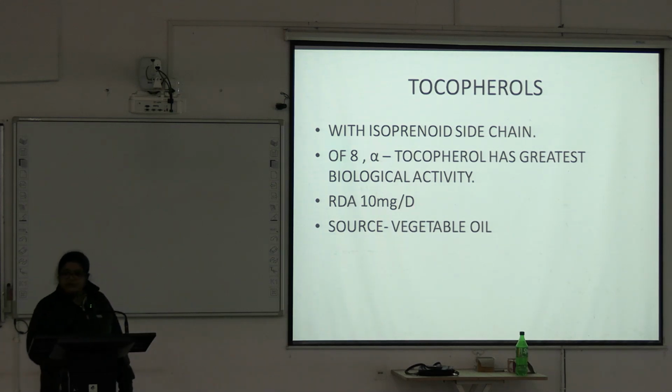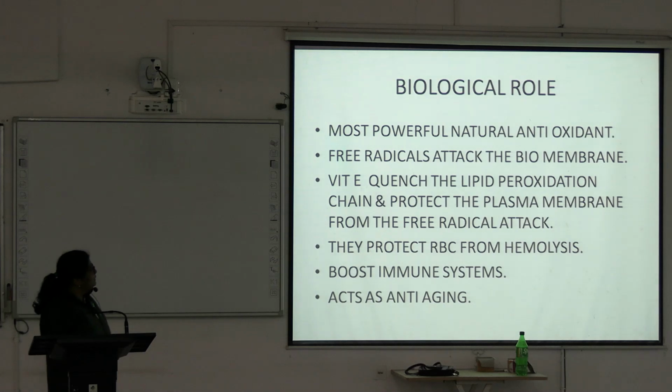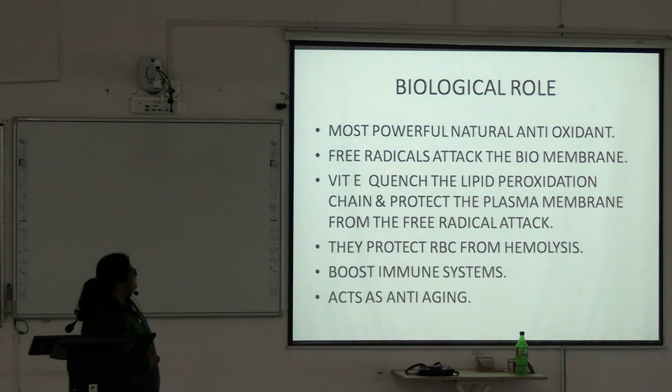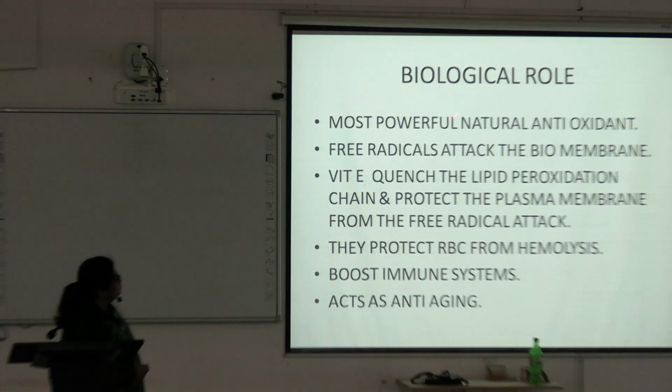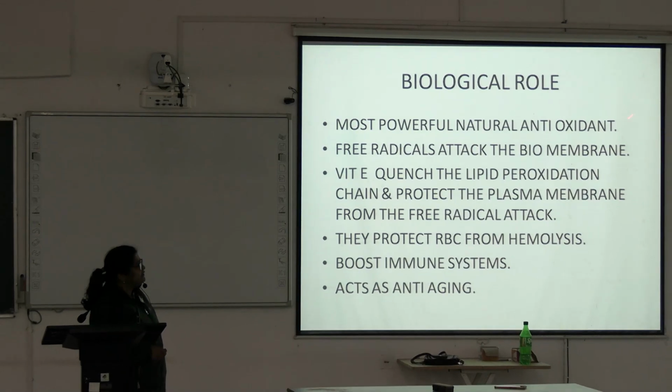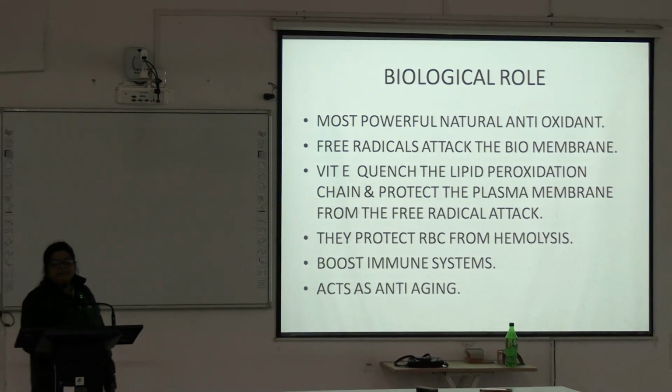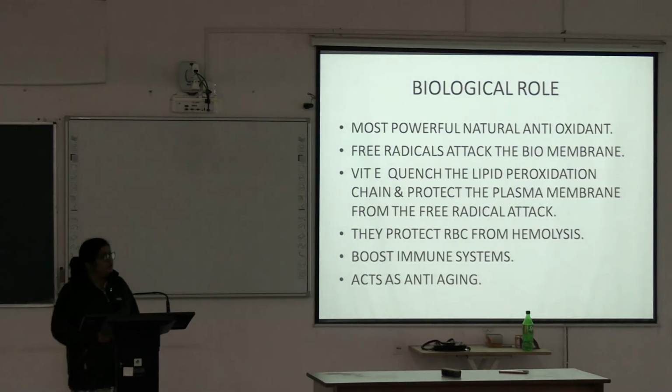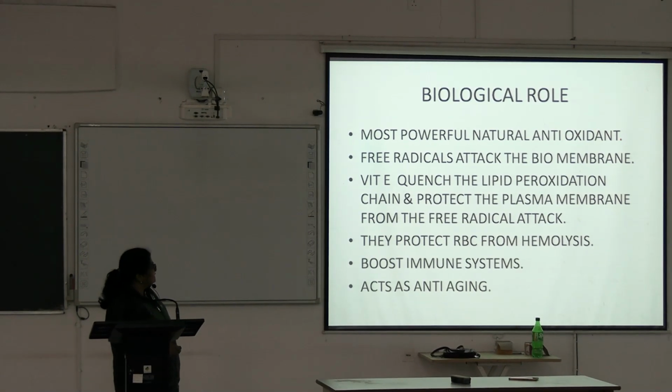Source: vegetable oil. The biological role of vitamin E: most powerful natural antioxidant. So vitamin E is the most powerful natural antioxidant.